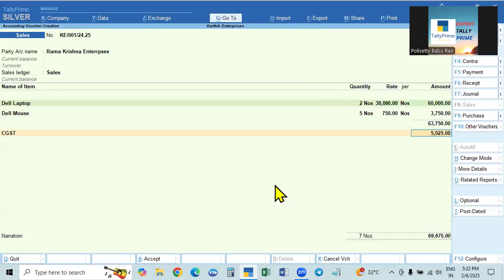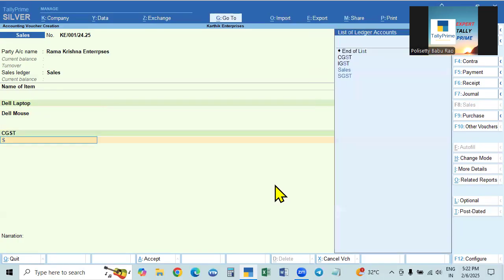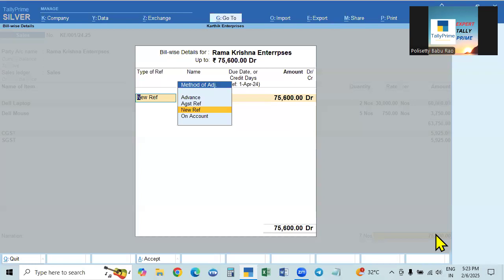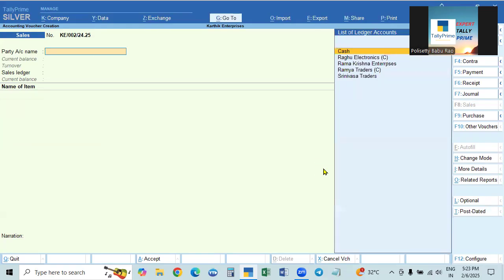So CGST and SGST, we know how to create those. If you go to the end, here is the new reference, the same amount. Here, the format is changed. Otherwise, number 1 would be taken. After that, the number goes automatically. Otherwise, 1, 2, 3, 4 keeps changing, and the same thing will happen here: 2, 3, 4, 5, like that. And all the others are configured.